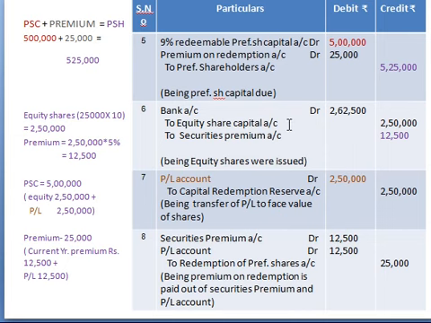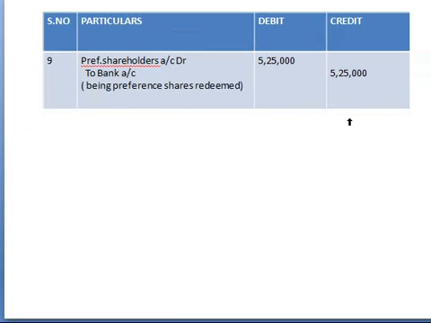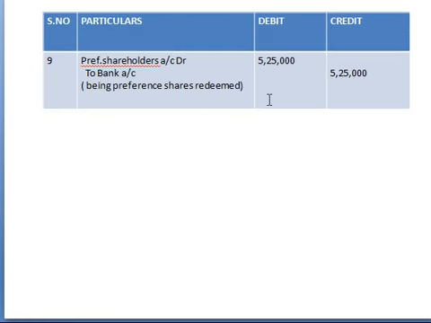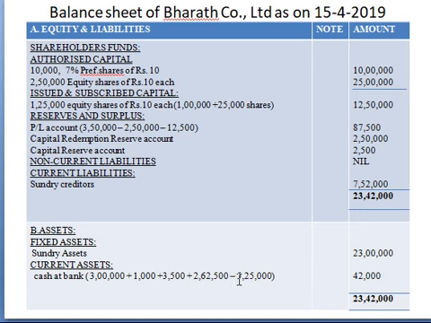Then next the company issued new equity shares with a premium of 2,62,500, so add this amount. See, I have added all these three, and next the company paid the redemption for preference shares, which is 5,25,000. When the company makes a payment, the cash balance gets reduced. That's what I have subtracted, 5,25,000. You will now get 42,000 rupees. Now add these two. Your answer will be 23 lakhs 42,000. So your balance sheet tallies.